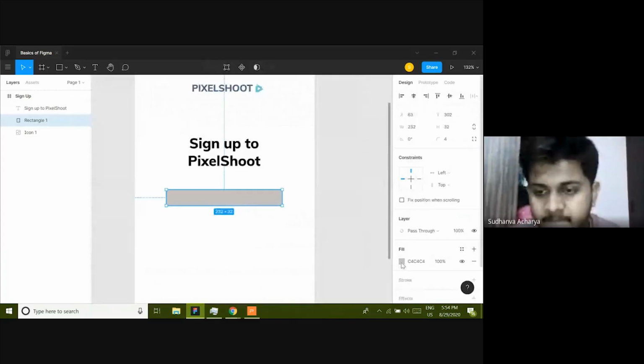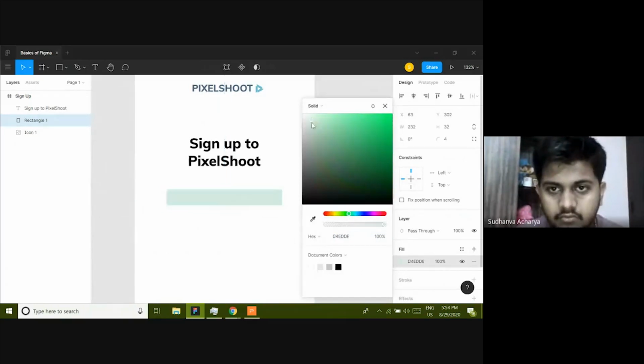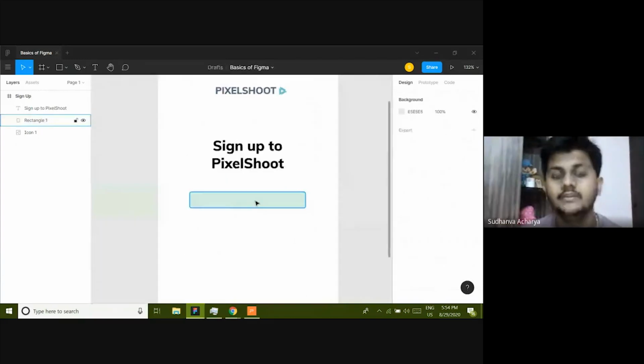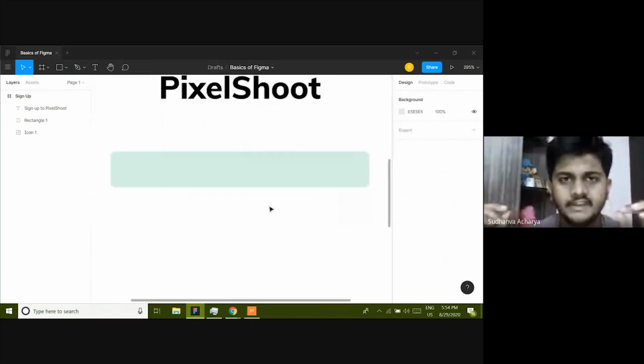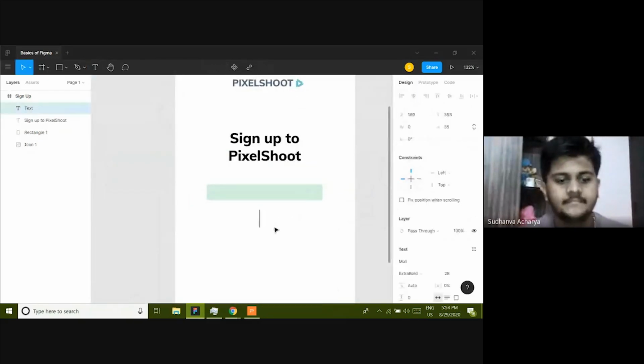So here there is a fill option. I'm just going to click on that and then change its color to somewhere like light green or light blue. Light blue. Okay, I'm just going to pick light blue. Now inside the button, I want some kind of text like sign up with Google. So what I can do is I'll just take the type tool and then write sign up with Google.